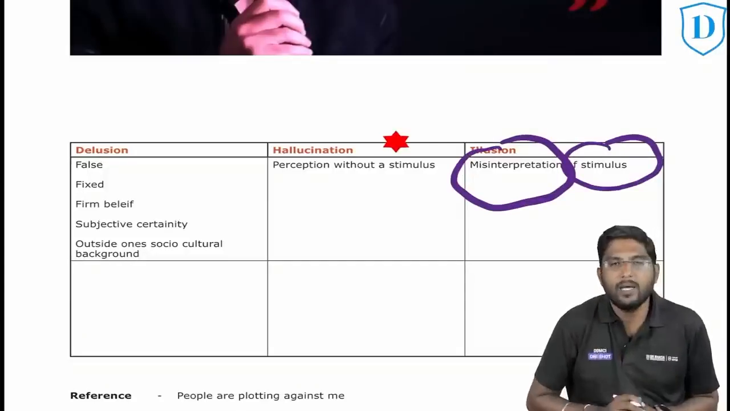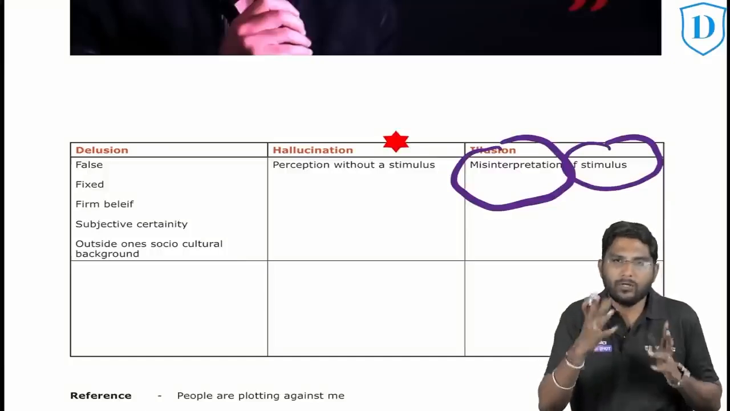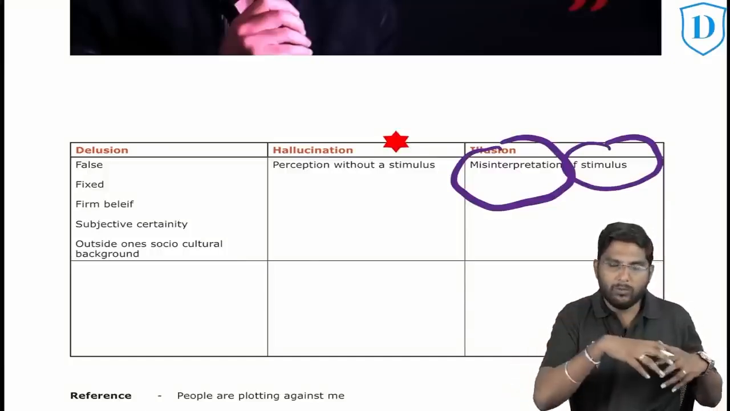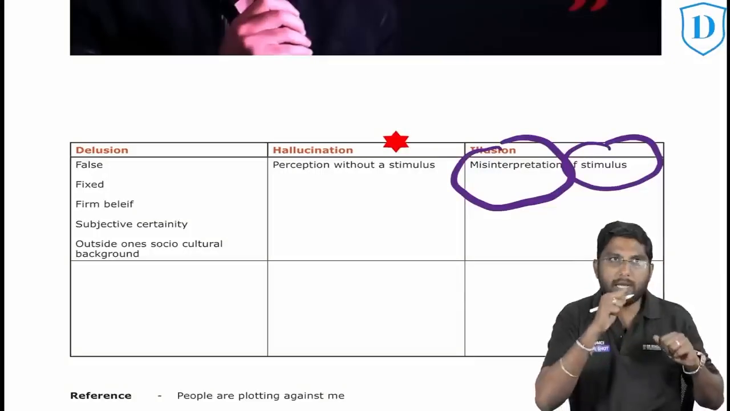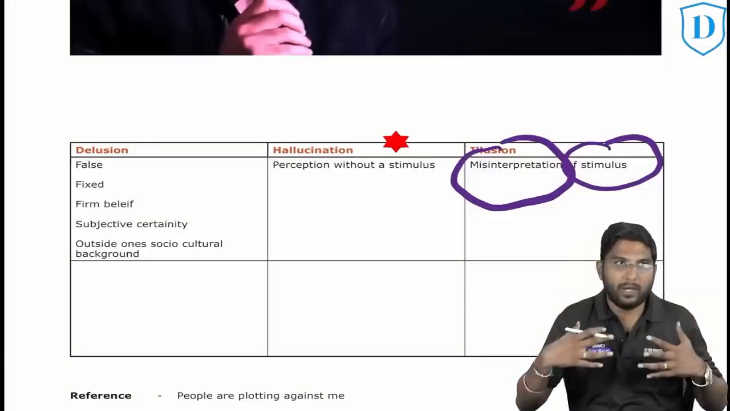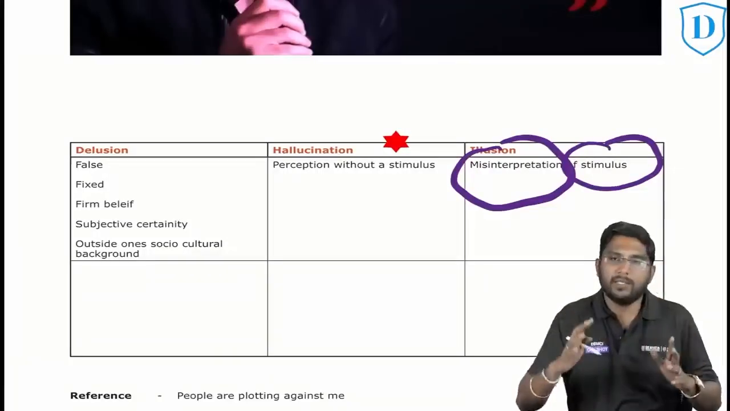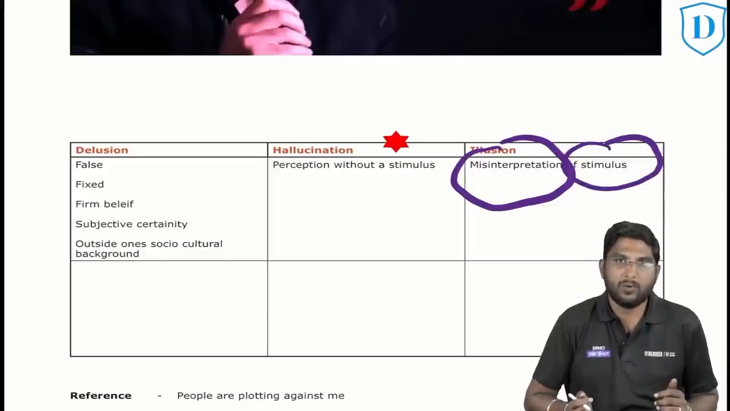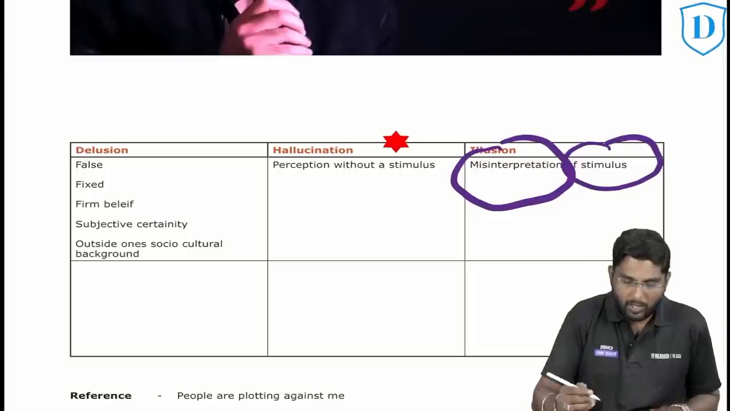It's called illusion. In the middle of the night, you should all have experienced this. I go out of my bedroom, I go to the hall, suddenly I see a ghost. I'm panicking. When I switch on the light, then only I realize it is not a ghost, it is my wife. What is this called? Illusion.